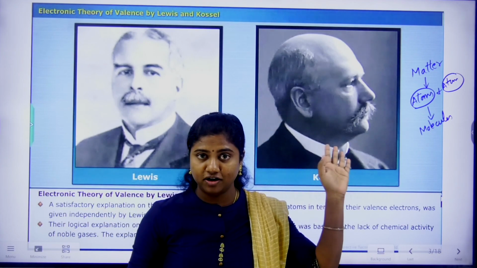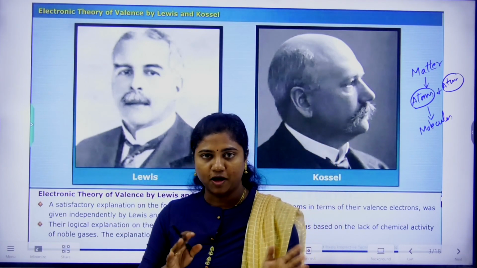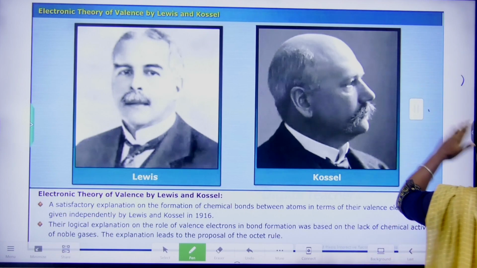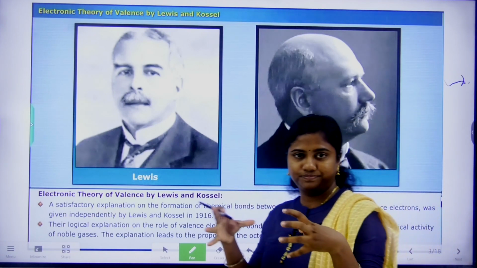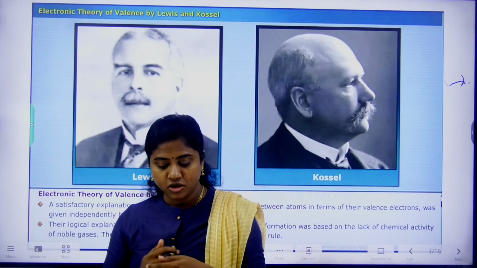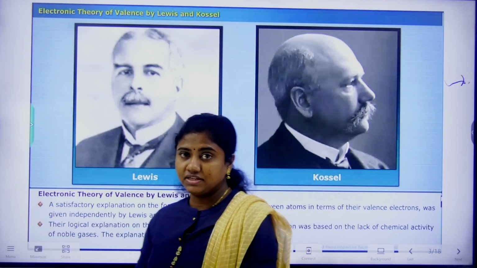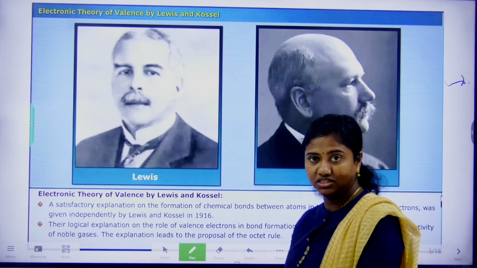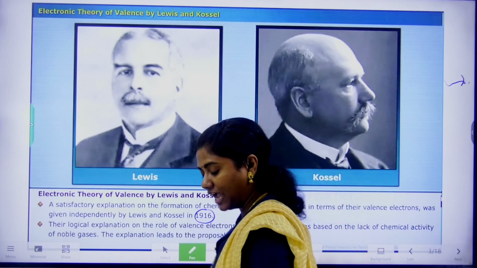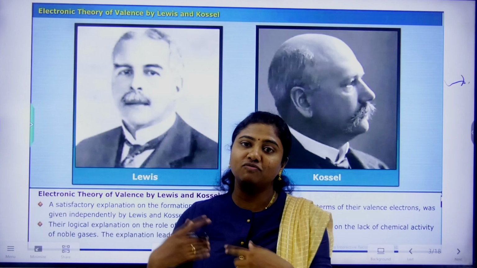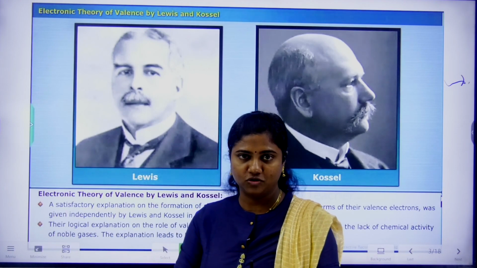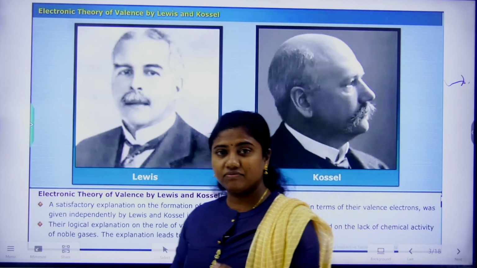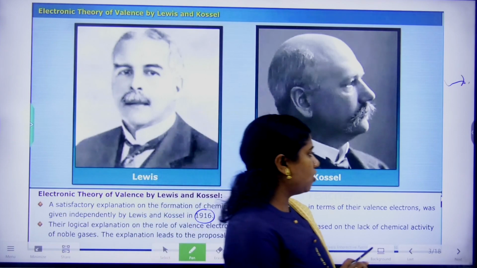That is all regarding the structure of atom, which is the first chapter. After that only we came to discuss chemical bonding. When we are discussing atoms and molecules, they exist together, which means there must be some force of attraction. To explain the concept, the first theory was derived by Lewis and Kossel in 1916. By that time scientists were still working on finding the proper structure of atom. These two worked together and gave some conclusions on atom structure.